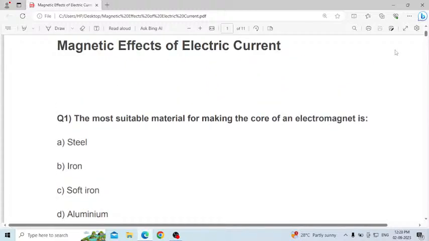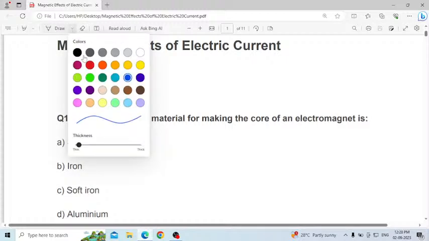Today is only the revision class. As much as possible I will discuss MCQ questions. The topics I left, I will do the revision of those topics, okay? This topic, magnetic effect of electric current, is very important.